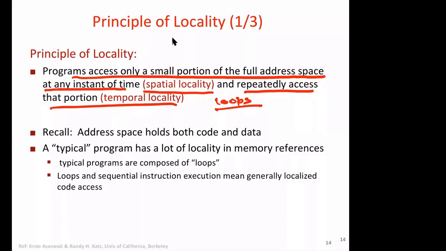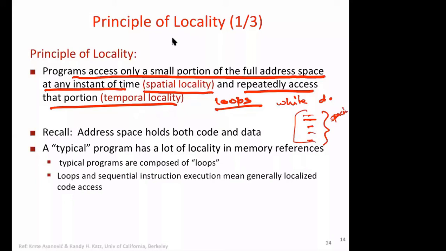So for example, if you look at a while do loop or for loop, what do you do? You execute all these instructions: first instruction, second, third, fourth, fifth. That shows spatial locality. You bring all these instructions into cache. Then you don't have to go to memory often, right?